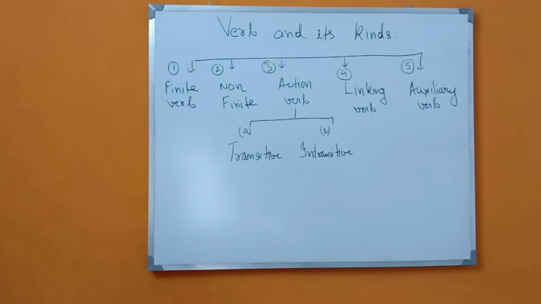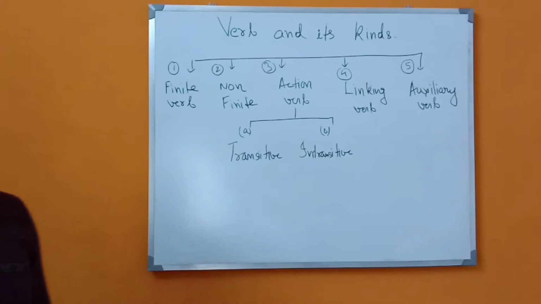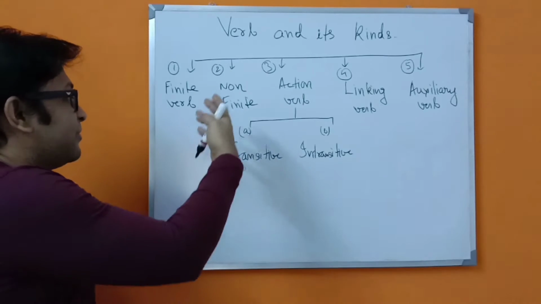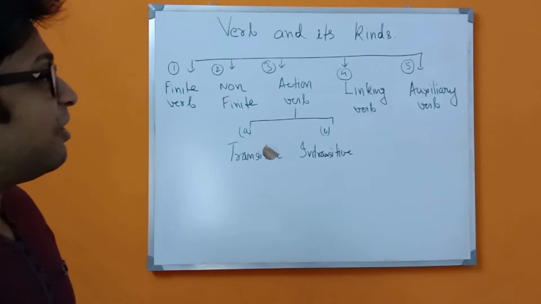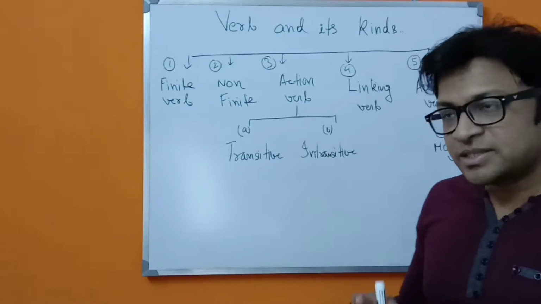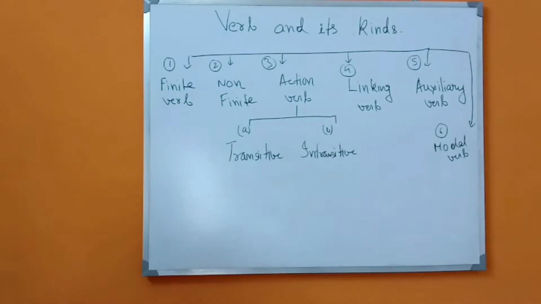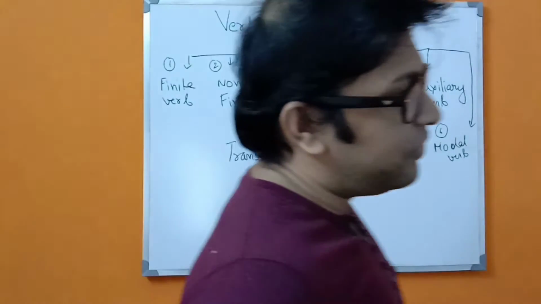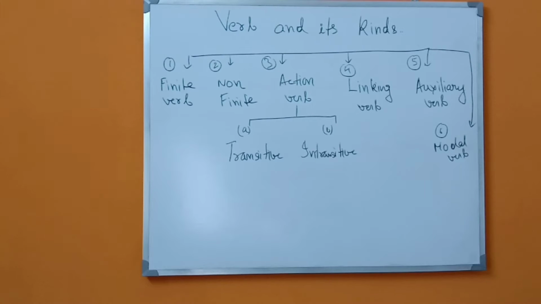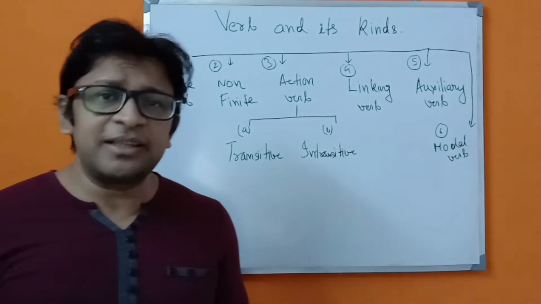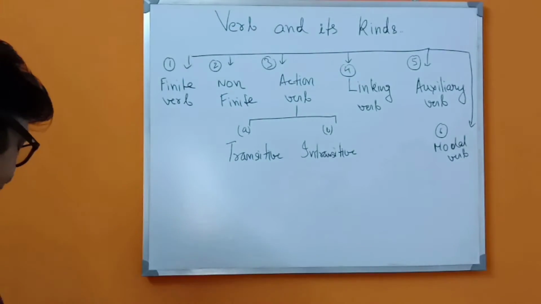So first of all, what are these verbs? What is a finite verb, what is non-finite, and what is an action verb? A finite verb is a verb that acts according to the number and person of the subject. You have to remember this. Next, what is non-finite? A non-finite verb does not act on the number and person. Rather, it acts as an adjective or an adverb.